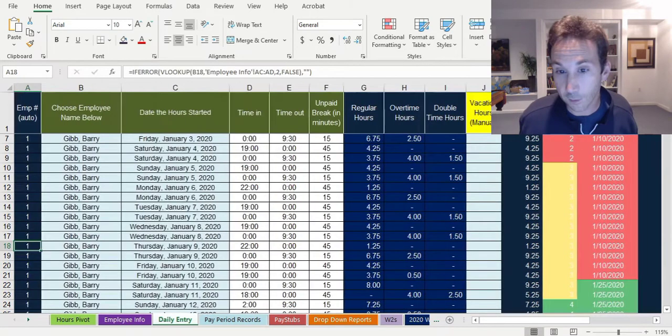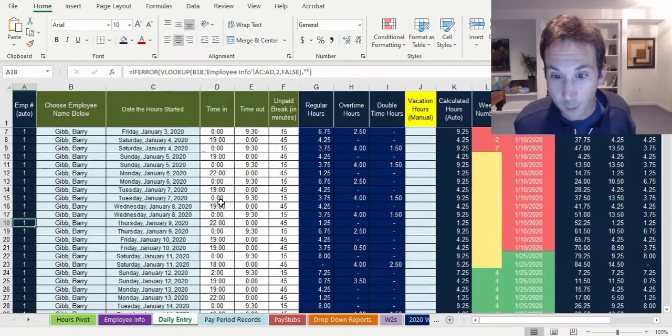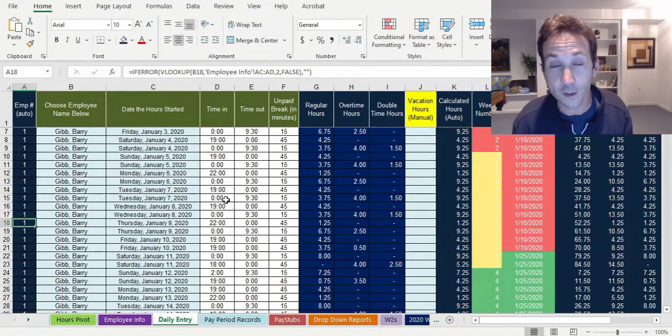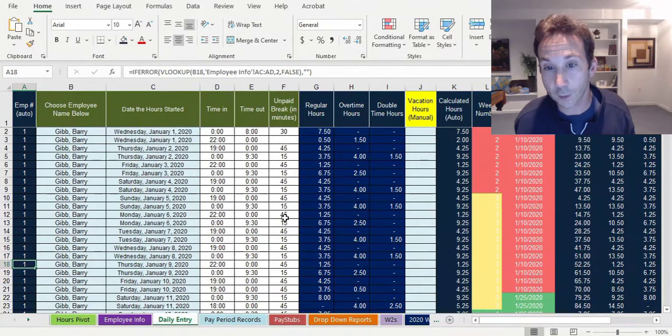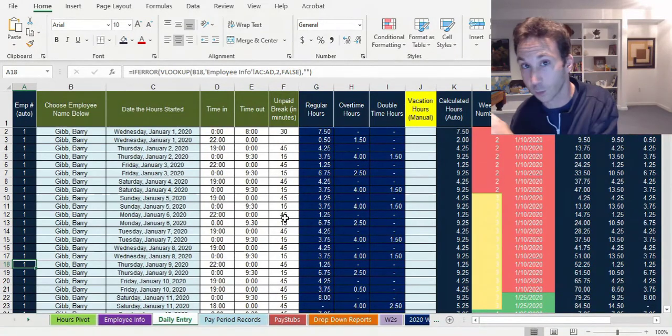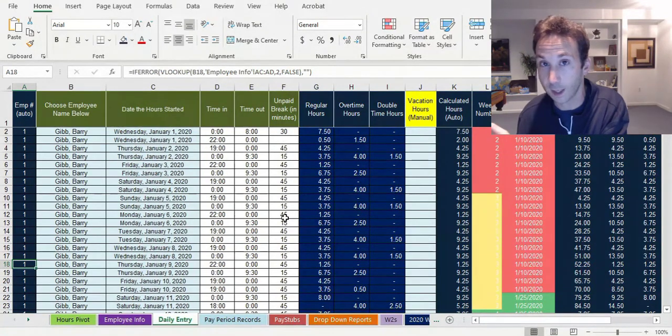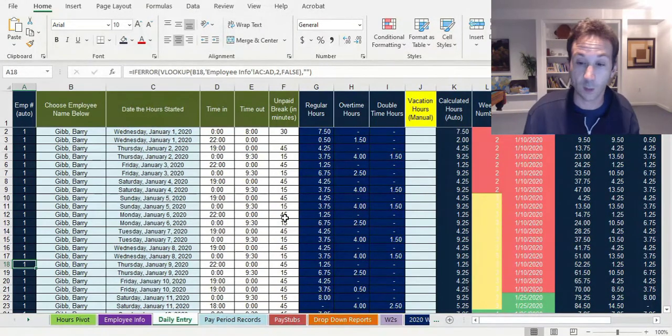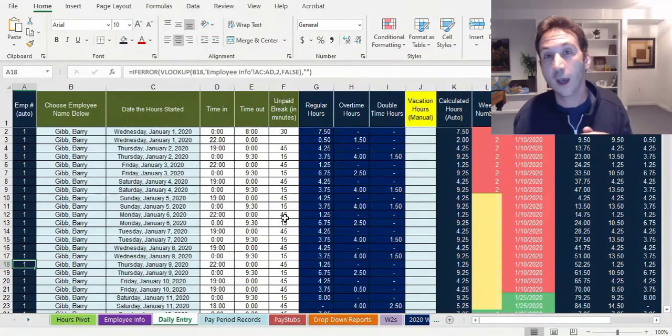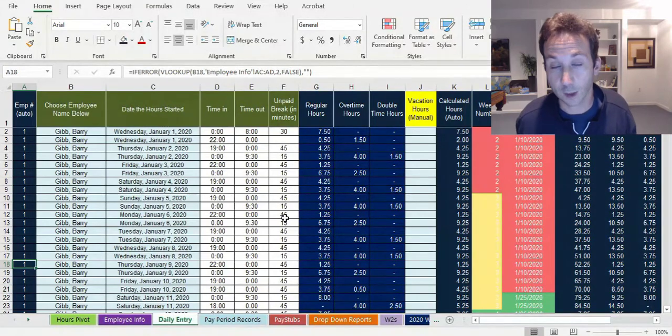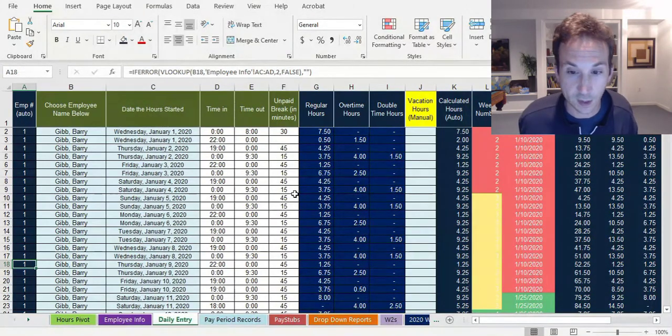So you think, all right, great, we've done both of that. That's awesome. Now what do we do? Well, now you have to figure out which one pays your employee more, because legally you are required to pay your employee whichever way of calculating overtime results in more, whether that was the weekly format or the daily format. You have to pay them the most, basically, whichever situation resulted in them making more money.